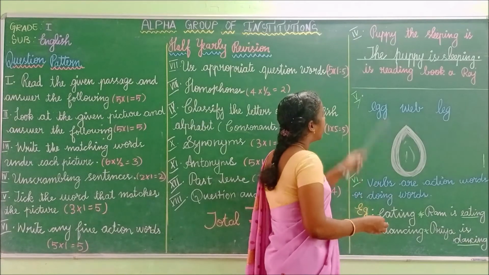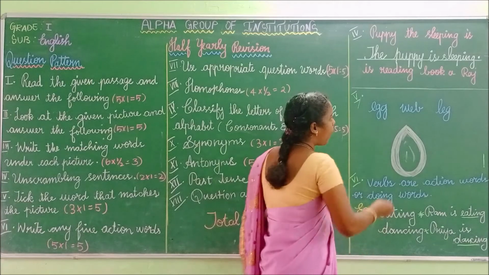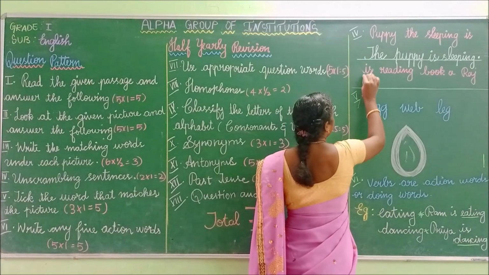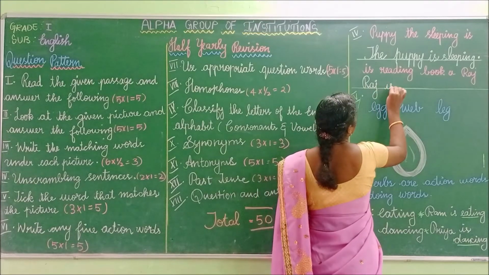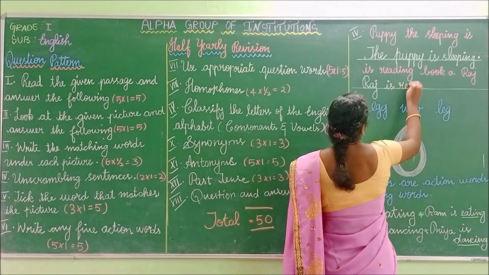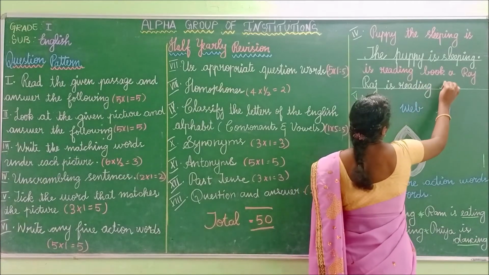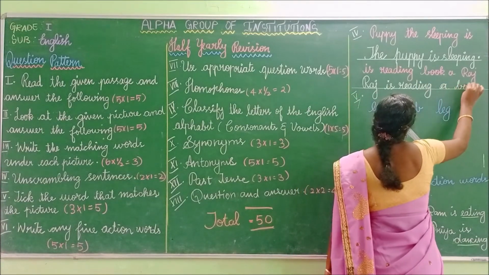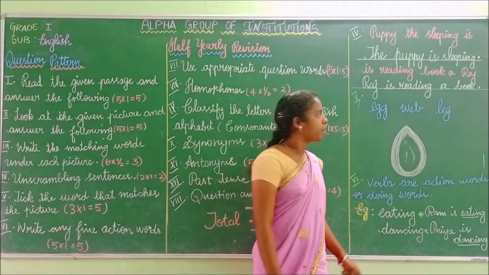So next one is Raju reading a book. For the proper noun, you have to begin with a capital letter. Raj is reading a book. At the end, what you have to do? You have to put a full stop mark.